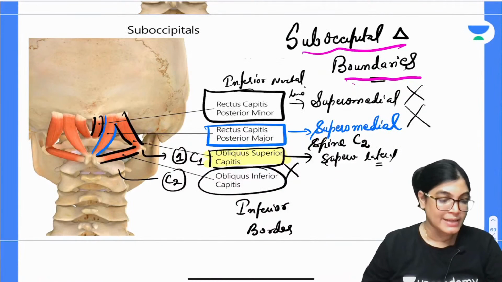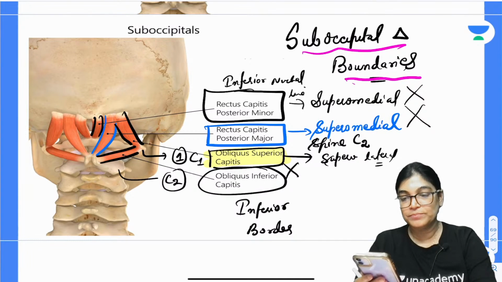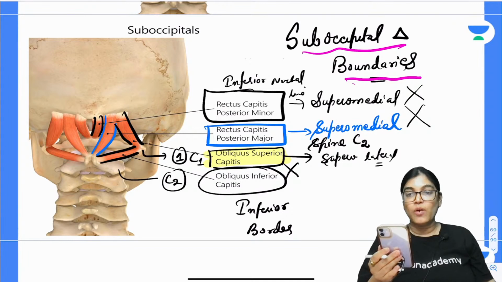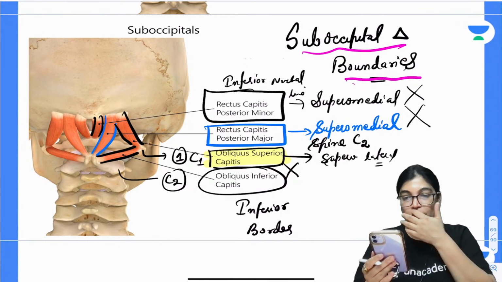So can we move on to the next MCQ? Everyone, can we move on to the next, that is question number 5? Everyone give me a thumbs up so that I can move on to the next MCQ, that is MCQ number 5.